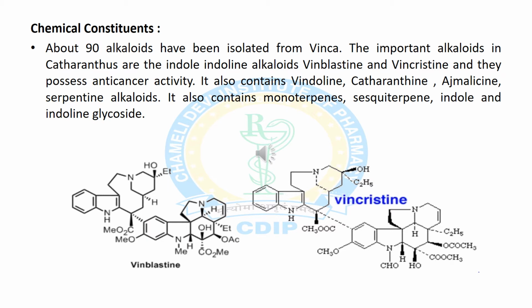Now we will discuss the chemical constituents of vinca rosea leaf. About 90 types of alkaloids have been discovered in vinca rosea, and the important alkaloids, which are indole and indoline alkaloids, are known as vincristine and vinblastine, and they have anti-cancer activity. It also contains various alkaloids like vindoline, catharanthine, ajmalicine and serpentine, and it contains monoterpenes, sesquiterpenes, indole and indoline glycosides.